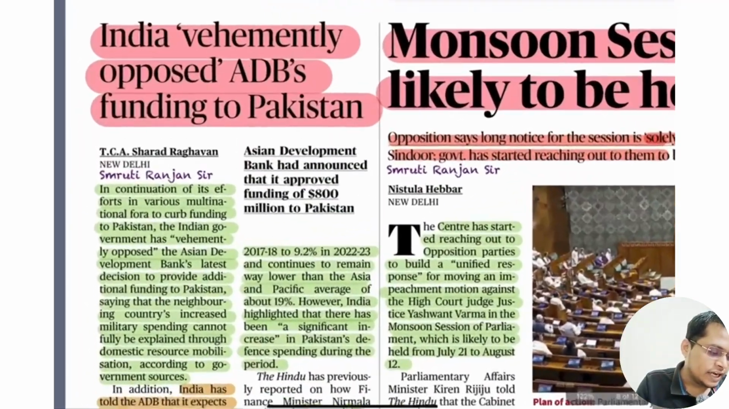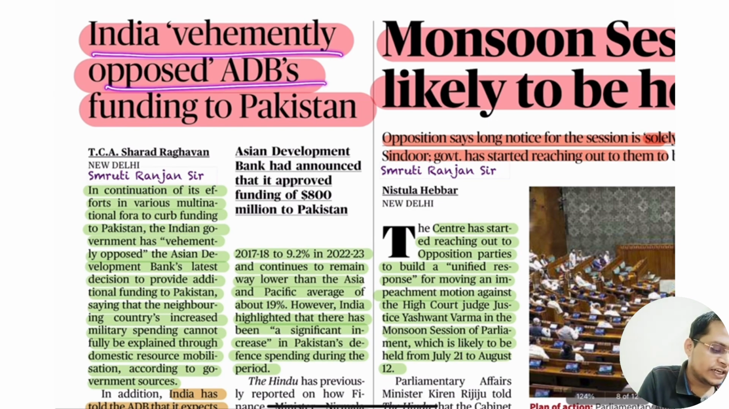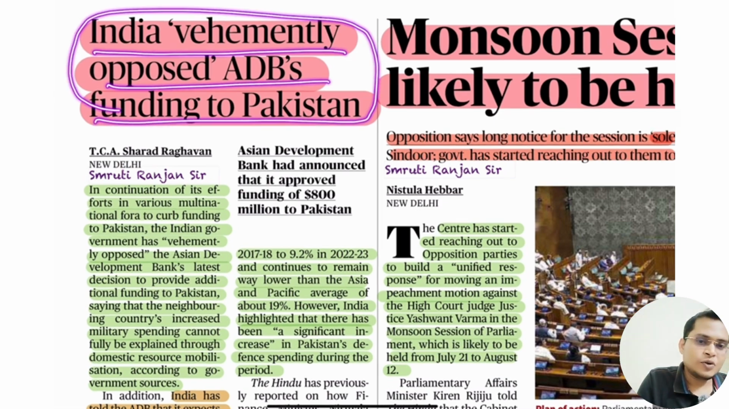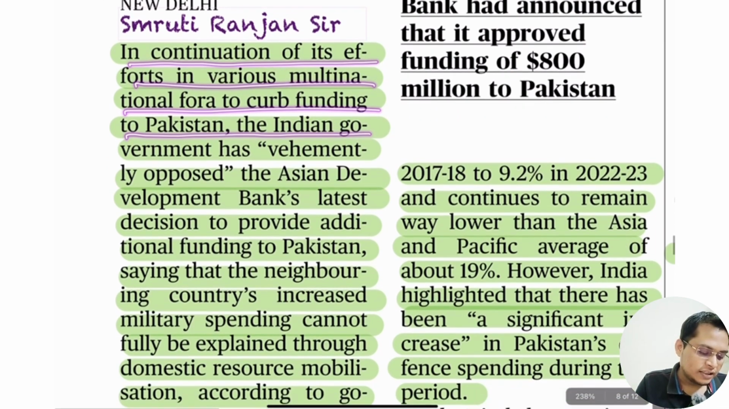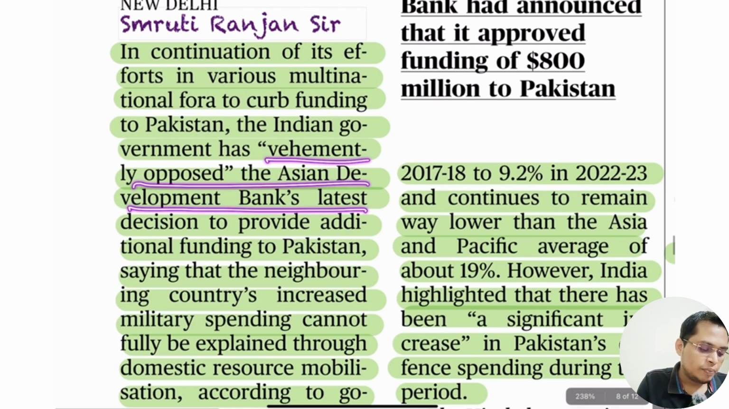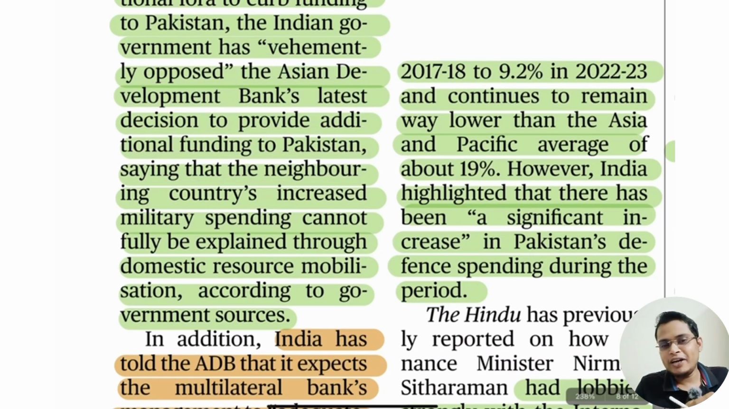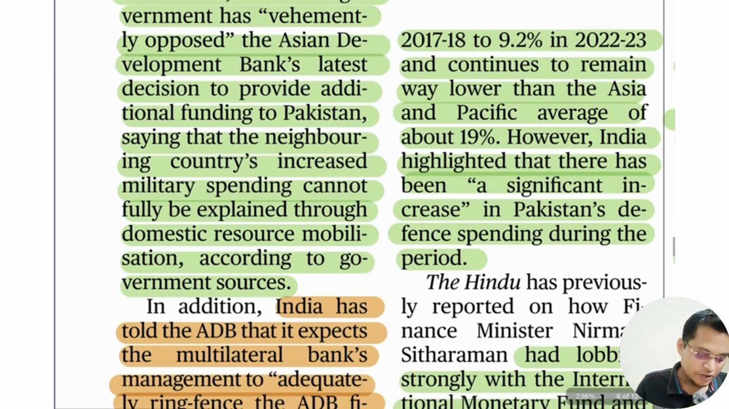Next, India vehemently opposes ADB, Asian Development Bank, funding to Pakistan. This is a very sad thing. In continuation of its efforts in various multilateral fora to curb funding to Pakistan, the Indian government has vehemently opposed the Asian Development Bank's latest decision to provide additional funding to Pakistan, saying that whenever more funding is provided, instead of investing in education, health and social development, Pakistan always invests in the military, and that money will go to China. So both Pakistan and China will benefit. These weapons are going to be used against Indian people or for promotion of terrorism. That is India's concern.